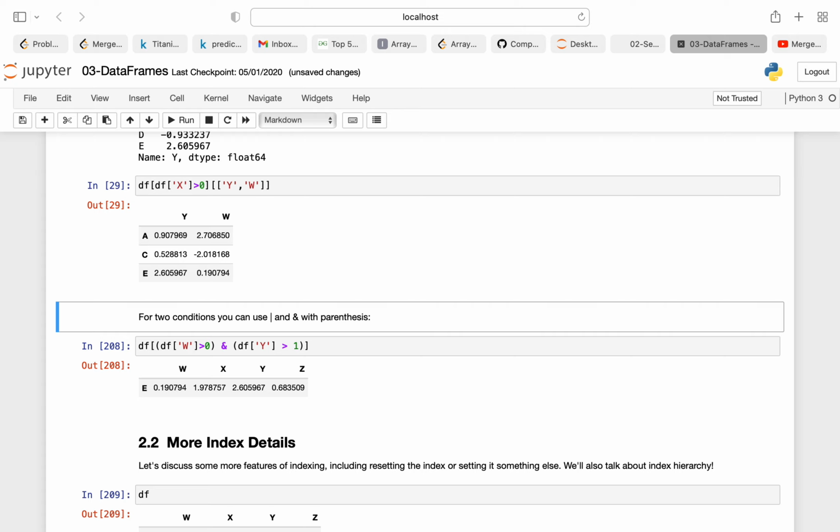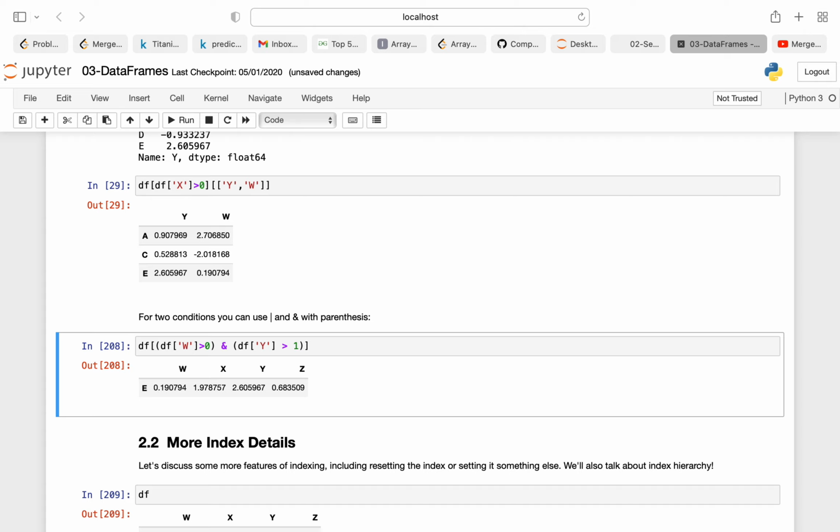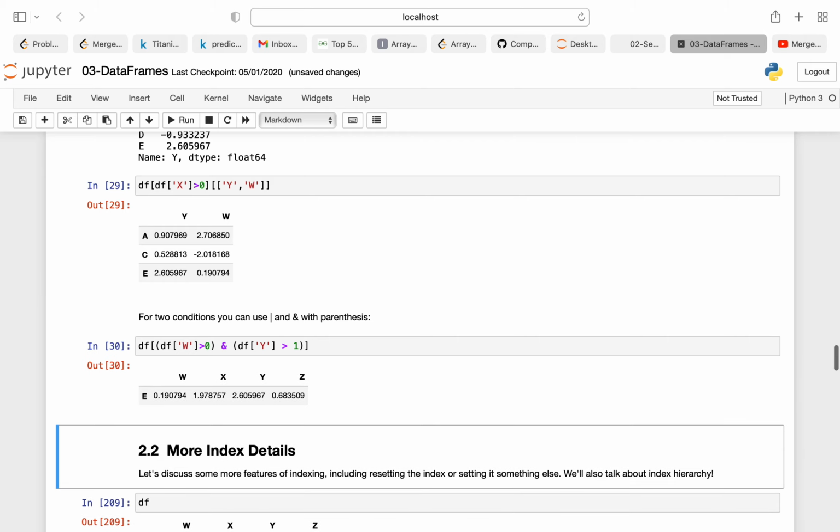Now you can do two statements using and, or also. We discussed it. So suppose I want to print the series where w is greater than 0, but my y is greater than 1. So you can see I get the series.